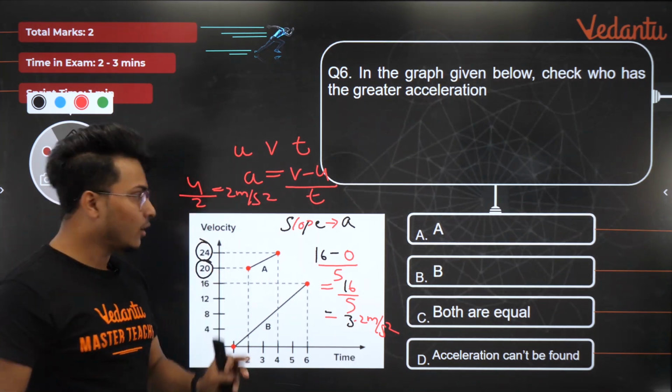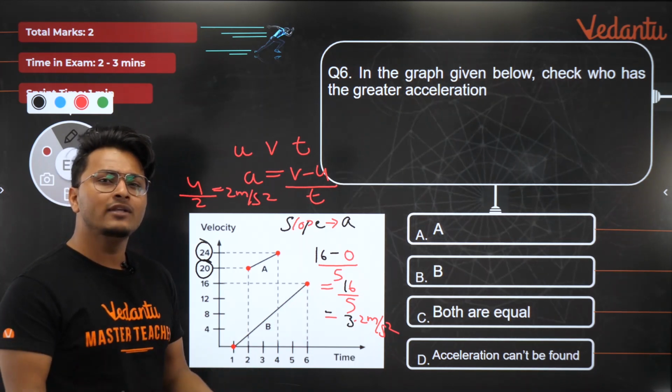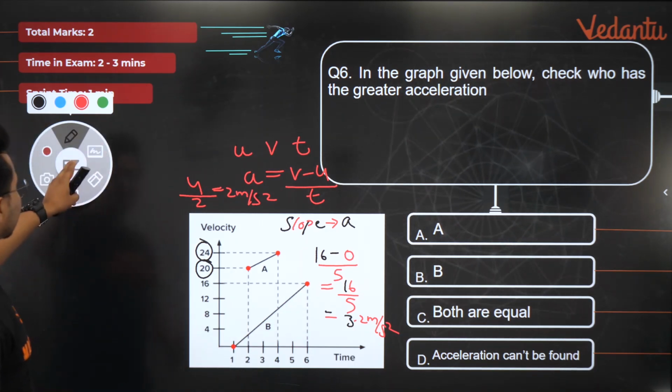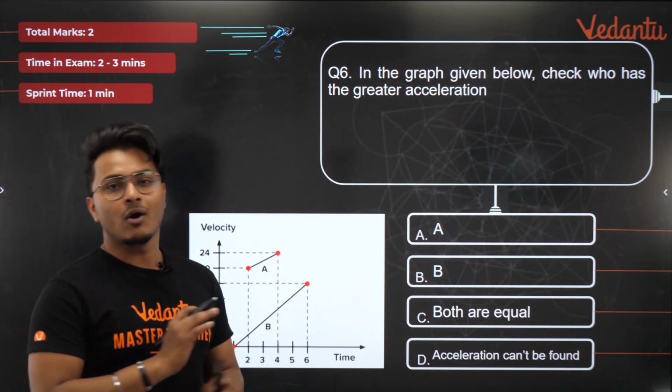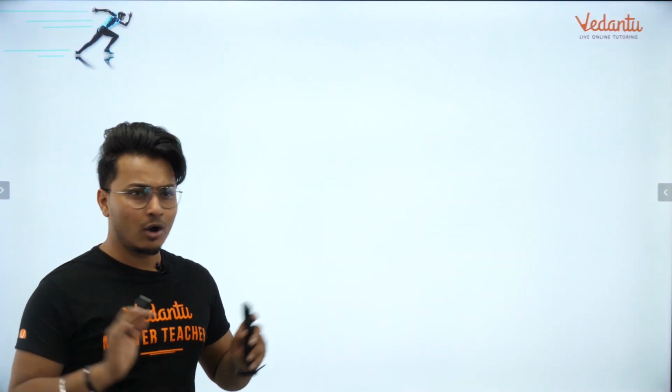And in case you have to be sure, you can always go forward for the formula and do the answer. Right? That's all, guys. So there ends my question number 6. I hope this was an easy question for all of you guys. Moving on to the final question today, guys. Final question of the day.